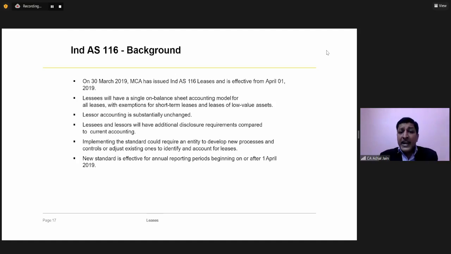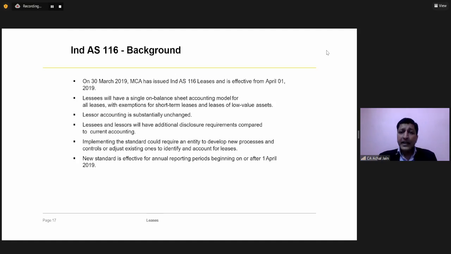Now, currently as we stand, we have already seen 2 reporting periods go by. So 2019-20 and 2020-21 are gone by, and we have seen that things have already got settled in terms of the implementation of this new standard also. New standard means I'm talking about IND AS 116. But before this discussion about the difference between Indian GAAP and IND AS 116, let us quickly understand some of the changes which have taken place during this period for the companies which have moved from Indian GAAP to IND AS 17 and then to IND AS 116.